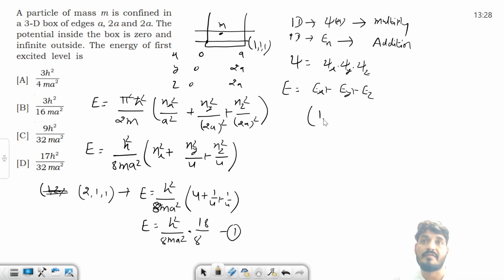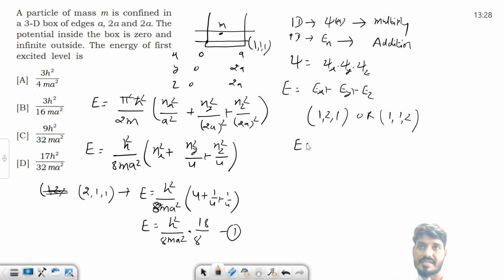Possibilities 1, 2, 1 and 1, 1, 2 — in both cases the same energy will come. These two terms are the same, these lengths are the same. Let's try to find out the energy in this also.